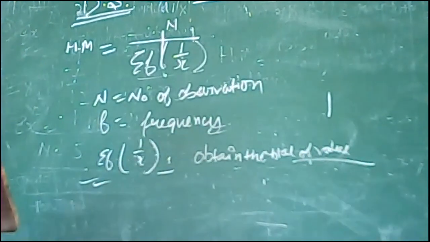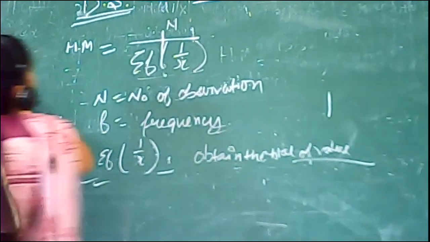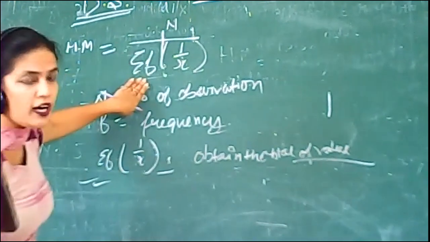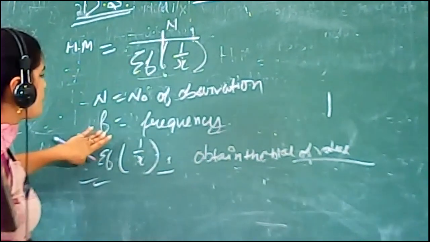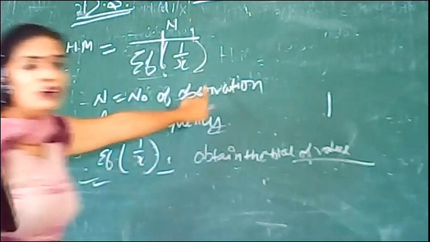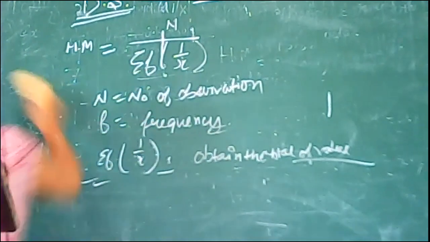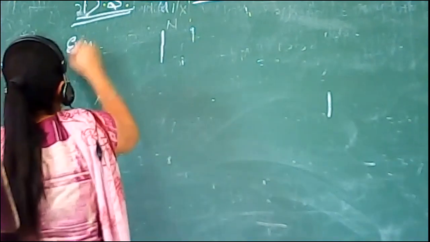So now start with the new example. After this formula, n is the number of observations, f is the frequency, and we obtain the total of the values and the reciprocal of the items. We find it with the new example. The example is this: the following table gives the marks obtained by the students in the class.